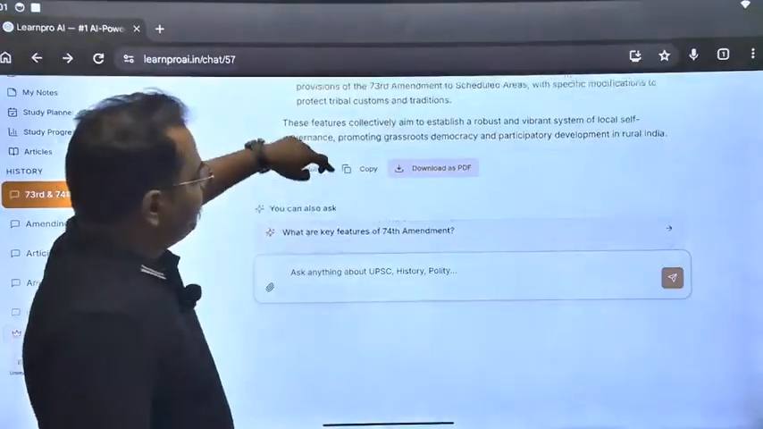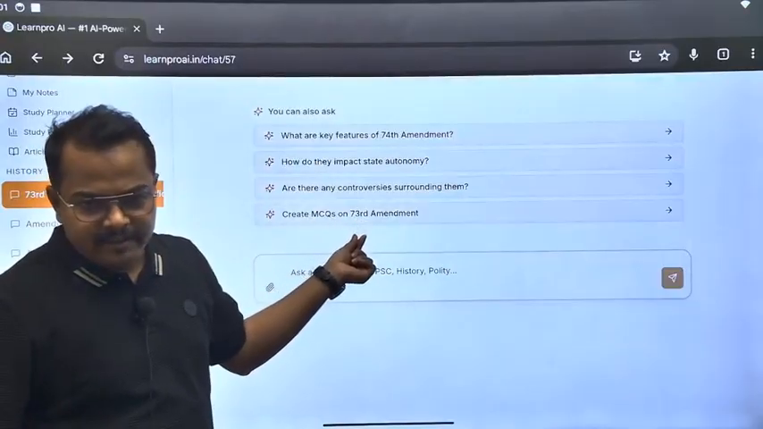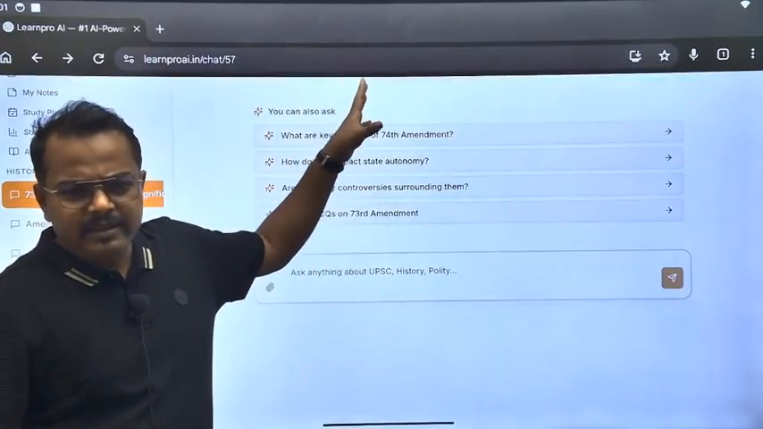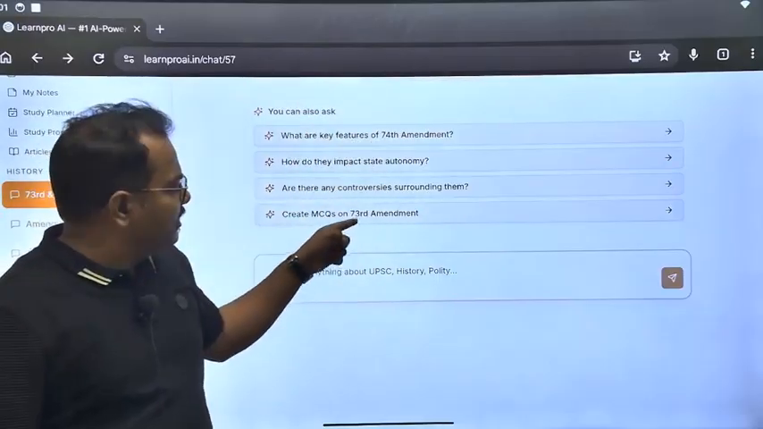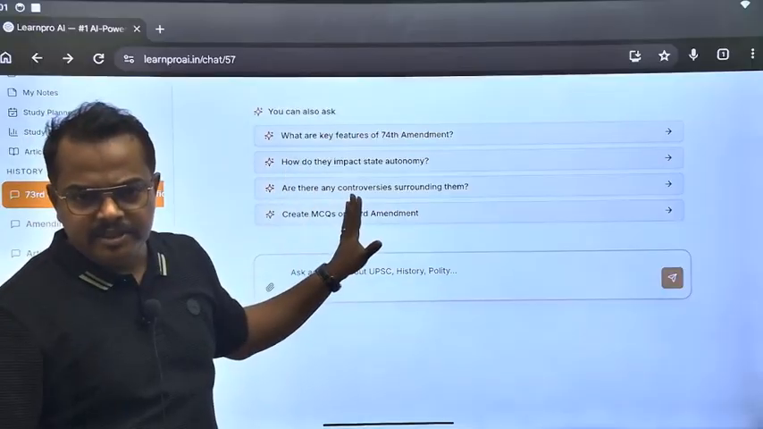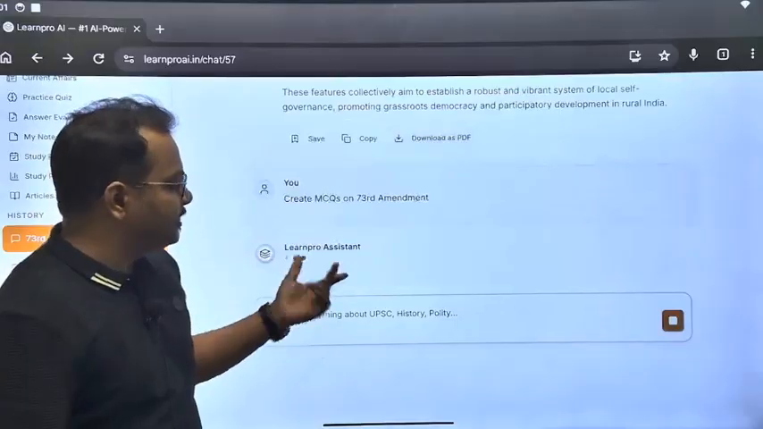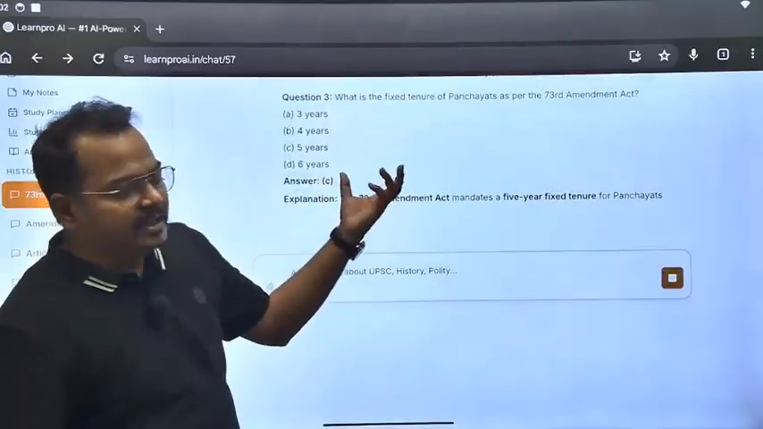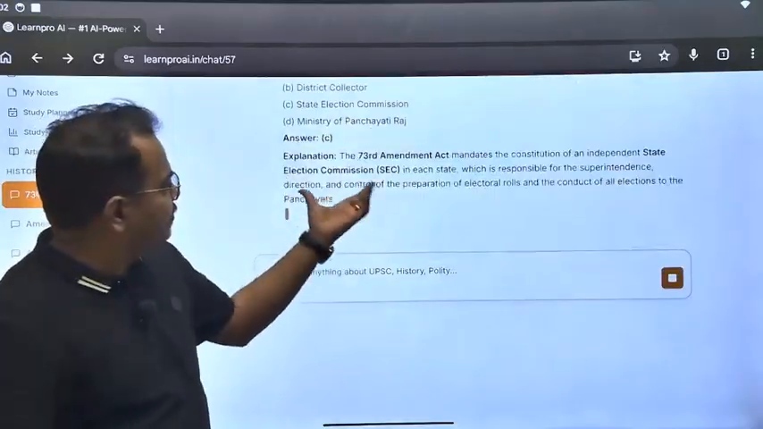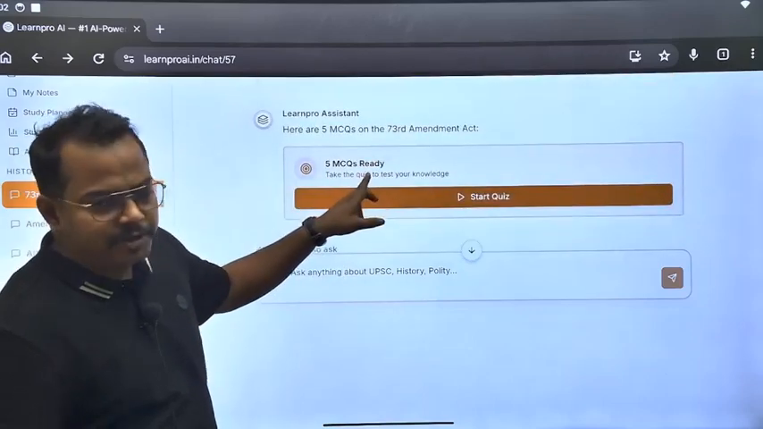Now if you come here and see this, create MCQ on the 73rd amendment. For every piece of information there will be this prompt asking whether you want to create MCQs or not. So suppose you want to create MCQs, just create the MCQs. First it will create them in chat, and then automatically a box will come in which they are arranged properly. So now 5 MCQs are ready.